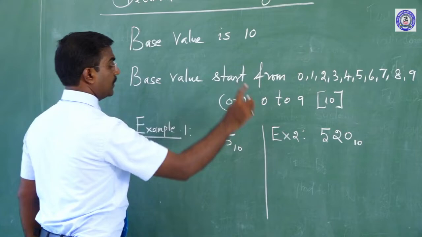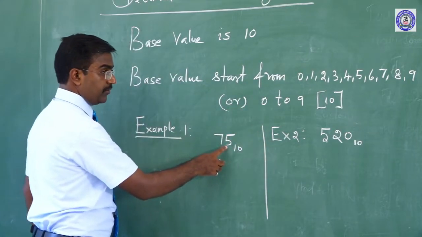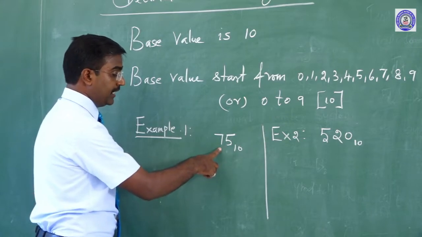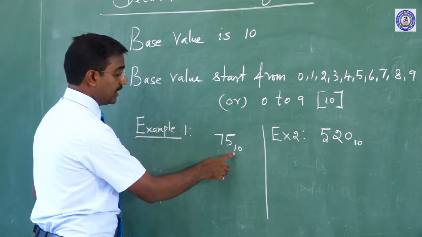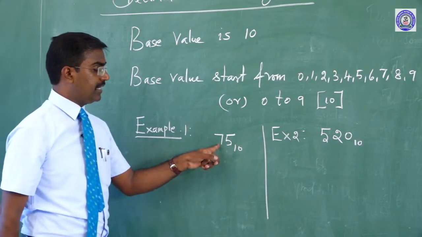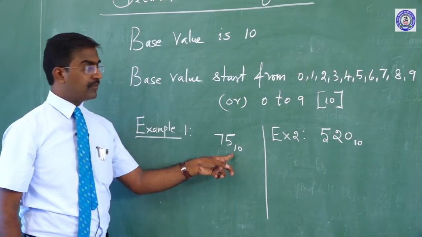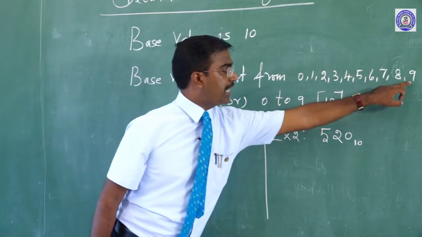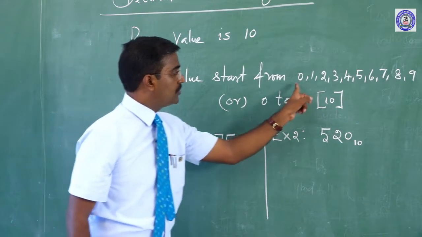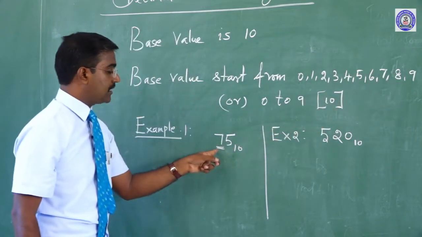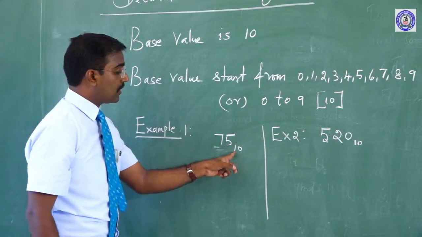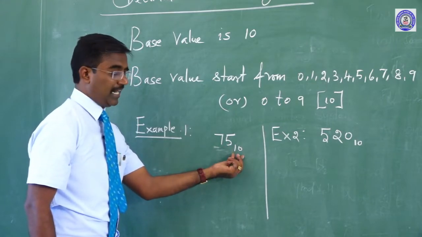The number 75 is under base 10. Why? Because 7 is between 0 to 9, and 5 is also between 0 to 9. That is why 75 is under the base value 10.